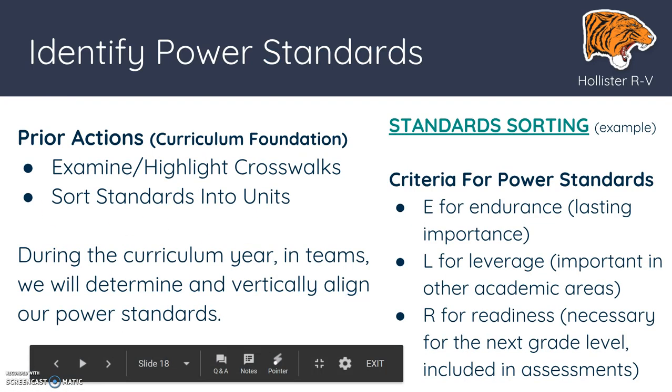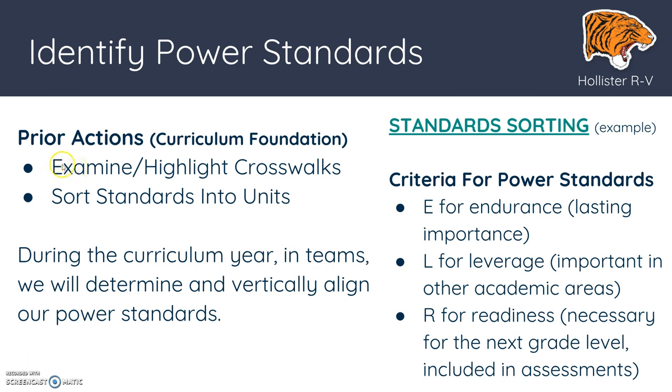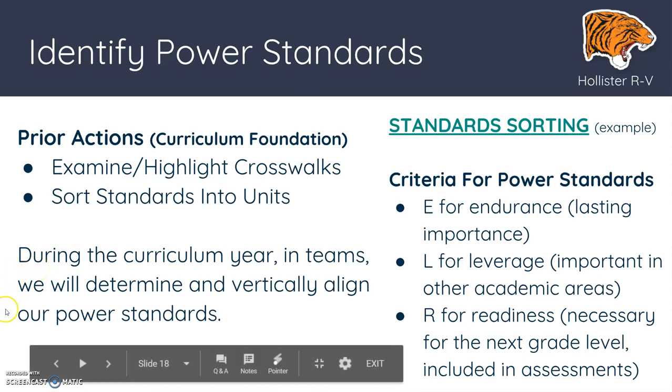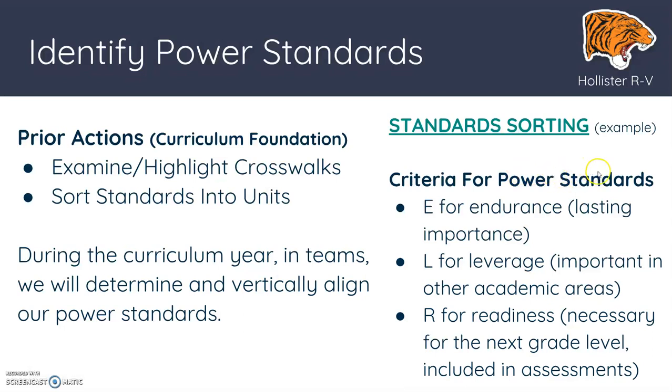The first thing that we're going to do is identify our power standards. So this assumes that you've already taken those prior actions, looking at your current standards and your crosswalks to see if your standards have changed and sorting those standards into units of instruction. If you've already done those two things, you're ready to identify your power standards. During your curriculum year, we will determine and vertically align those power standards for your content. When we're looking for power standards, there are some criteria that we use to determine what is most important.